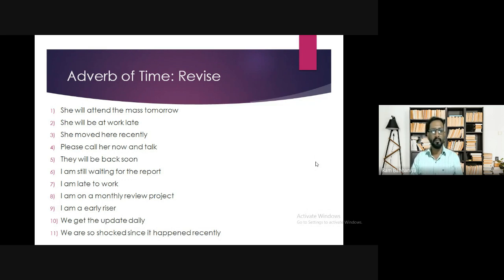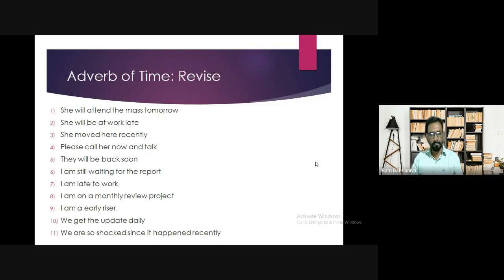Next, I am an early riser. Which kind of riser am I? I am an early riser. We get the update daily. So how often do we get the update? The answer is daily.